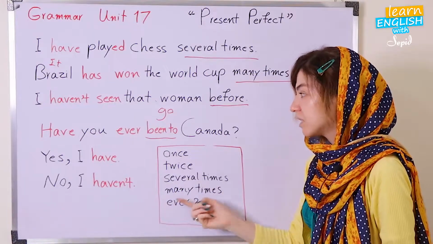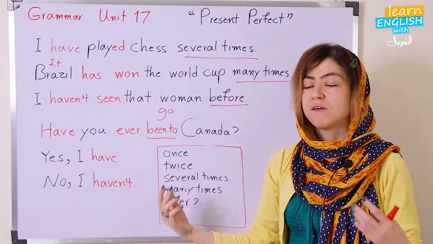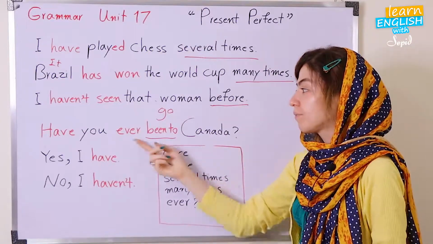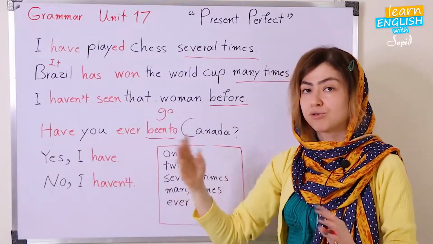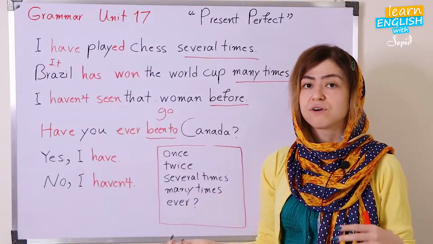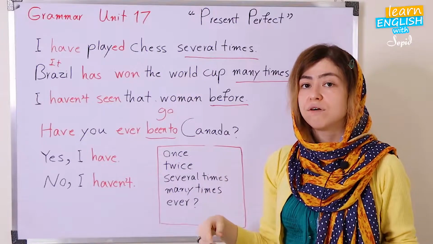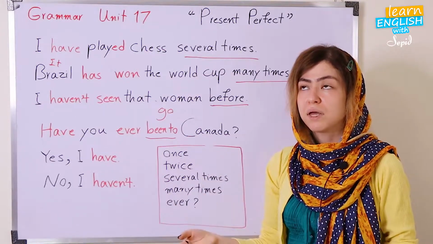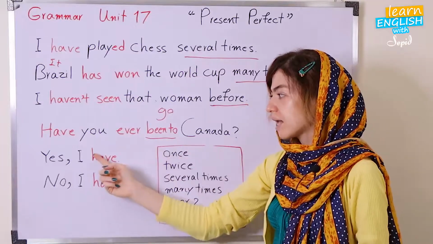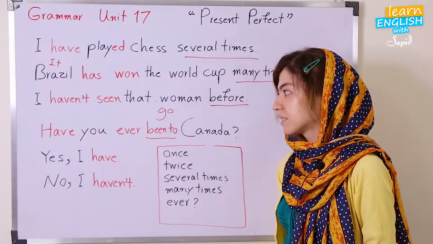And ever is for question form. If you want to ask about somebody's experience, so, if they tried it or not. Have you ever been to Canada? Have you ever eaten sushi? Have you ever been bungee jumping? And a lot of things that you can ask about the experience, and these are the short answers.